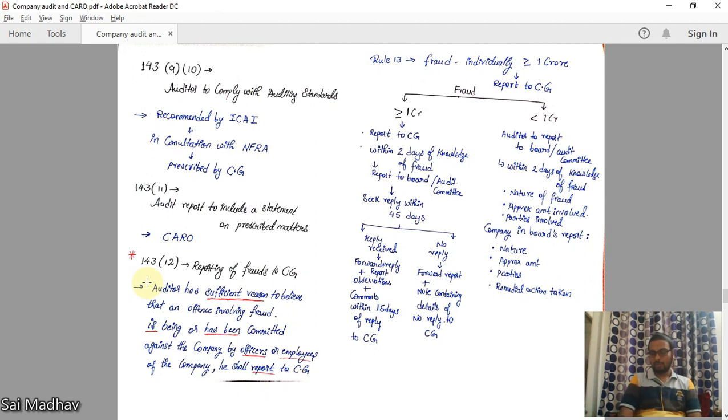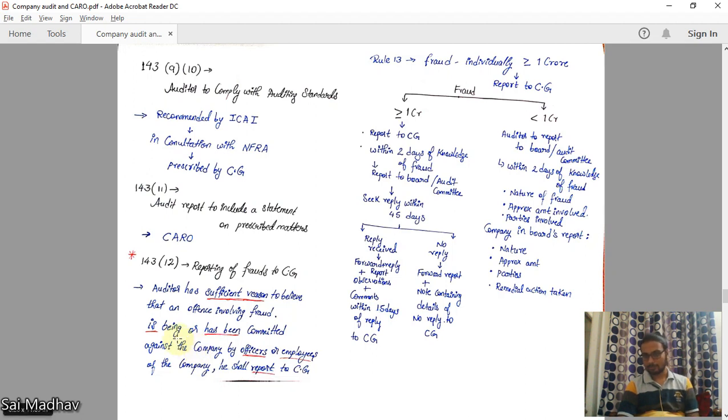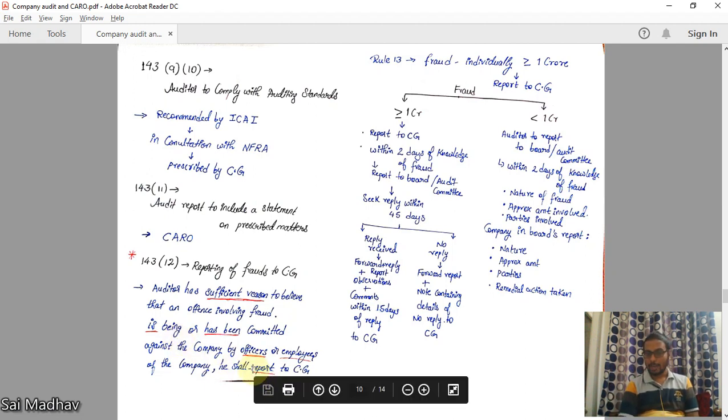See, while you're auditing the company, you may come across some frauds. So it is your duty to inform that to the central government. Now, how should you do it? How to inform? We will see here. If the auditor has sufficient reason to believe that an offence involving fraud is being or has been committed against the company, see, it is very important. Is being, that is, it is present tense. If something is being performed or has been committed in the past, which already happened, by officers or employees of the company,